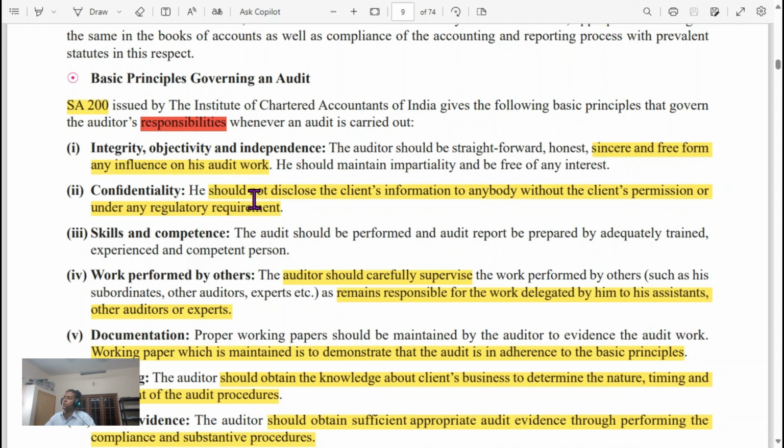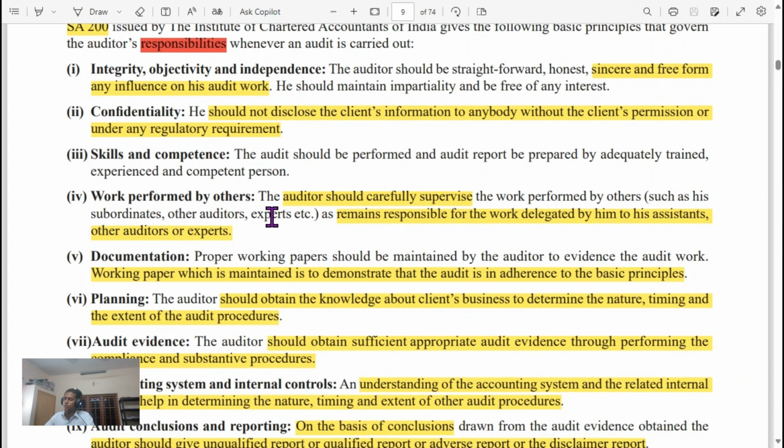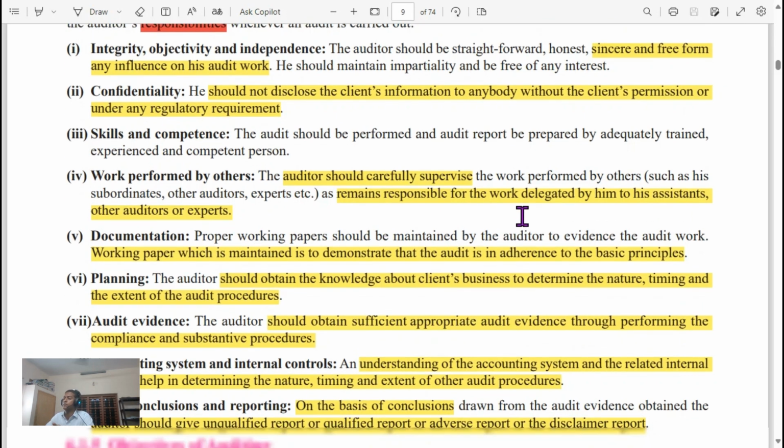Confidentiality. The auditor should not disclose the client's information to anybody without the client's permission or under any regulatory requirement. Auditors should carefully supervise work performed by others, and remain responsible for the work delegated by him to his assistants, other auditors or experts. Working papers are maintained to demonstrate that the audit is in adherence to the basic principles.